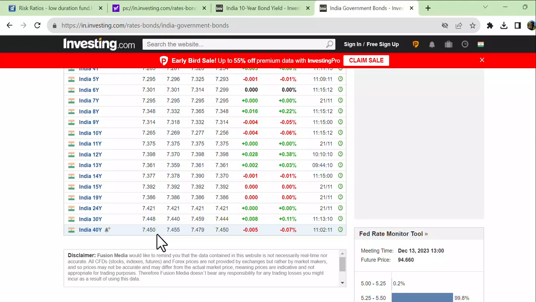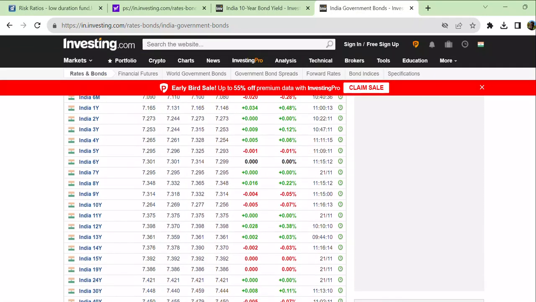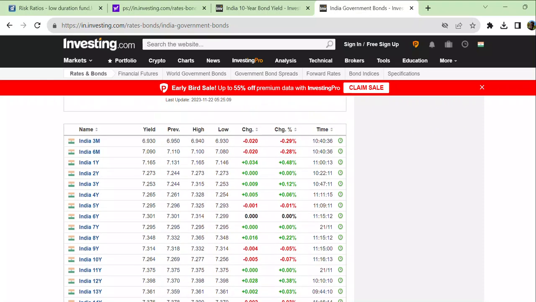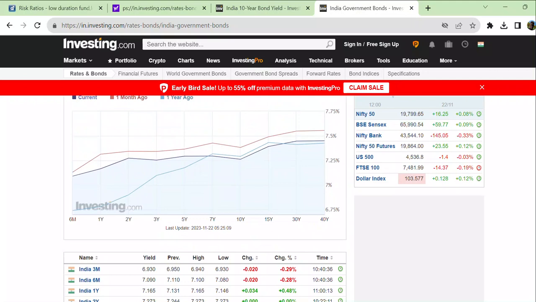Then why is the interest rate higher for a 40-year bond? Suppose I have to lend money to someone for 1 year or 40 years. If he says give me money for 40 years, and I'm lending for 1 year at 7%, I'll say give me 8% for 40 years, because we don't know what will happen. So as the time expands, the interest rate goes up. So a long duration bond will always carry a higher interest compared to a short duration bond. If we plot a graph like this, it will be an upward sloping graph. This starts from 6 months, 1 year, 2 year, 3 year, like this, and 40 year. So it will be upward.